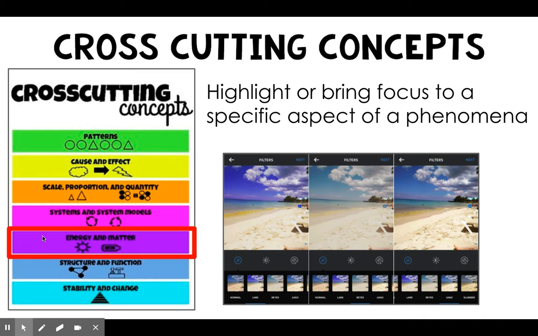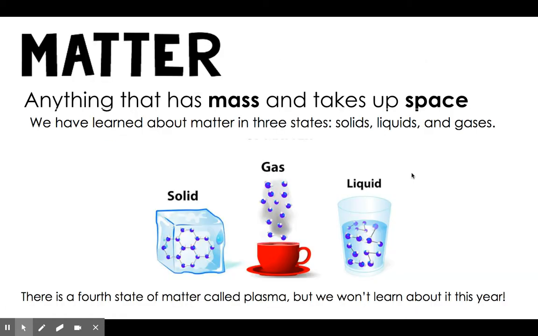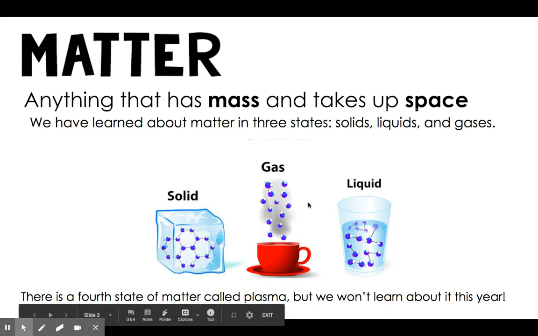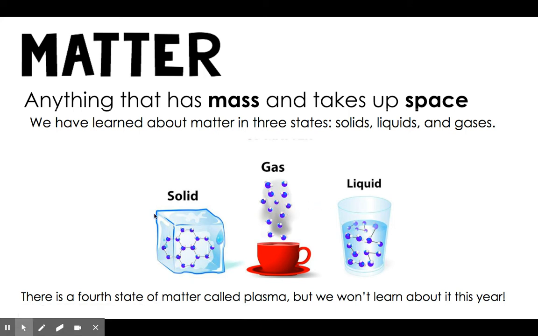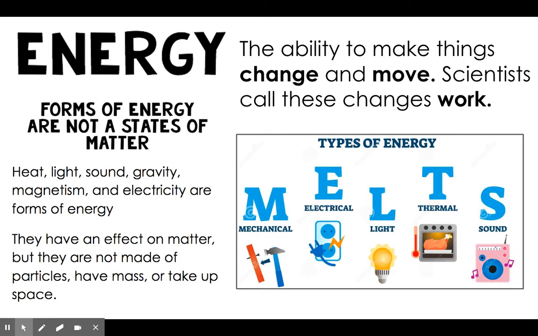So, first up, we have matter. Matter is anything that has mass and takes up space. And you'll remember in our last unit, we learned about matter in three states: solids, liquids, and gases. We also mentioned that there is a fourth state of matter called plasma, but we will not be learning about it this year. The new concept we are bringing in is energy.